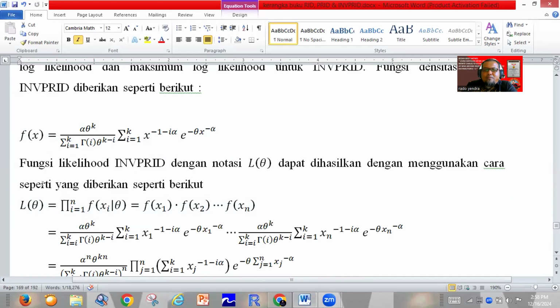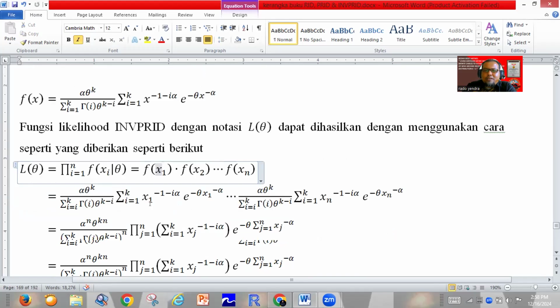The first step, we must find the likelihood function. The likelihood function means we must take the product of the univariate density functions. For this case, we must find the product of the univariate inverse power Rado Institute density functions.